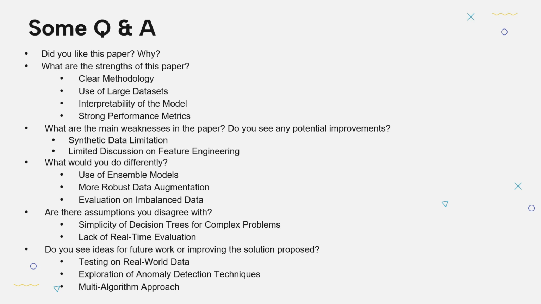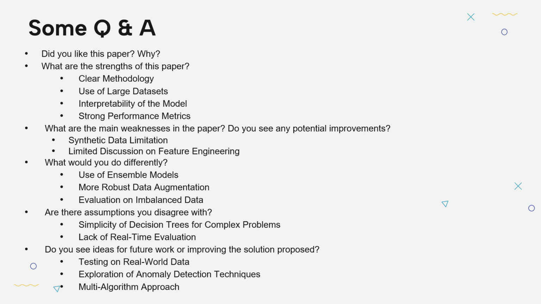An assumption I would disagree with is the simplicity of decision trees for complex problems. The author assumes that a simple decision tree is sufficient to handle the complexity, which I would not agree with. While decision trees are useful, fraud detection is often very complex, with evolving patterns and sophisticated attacks that might require more powerful models.